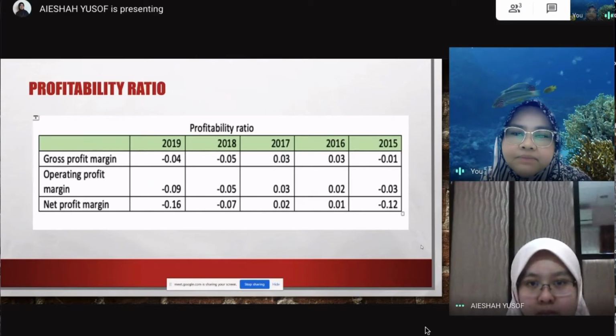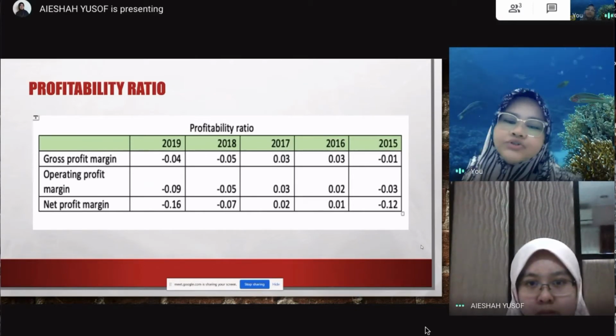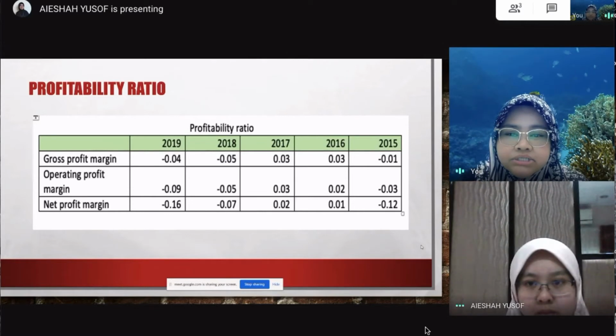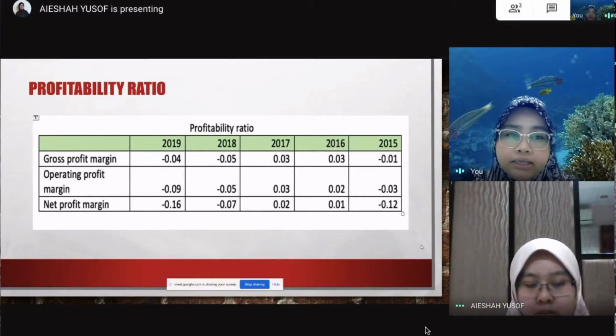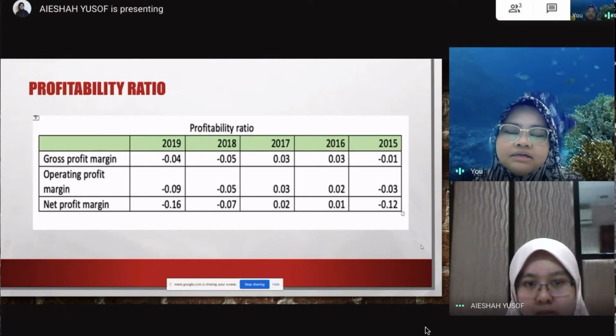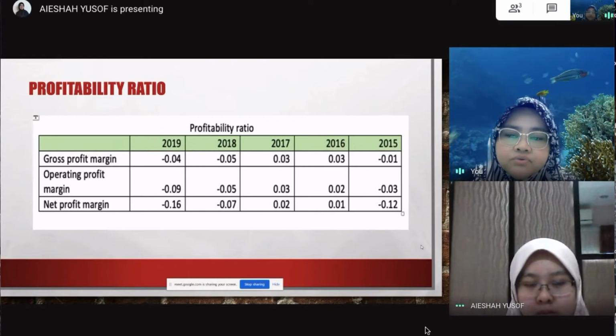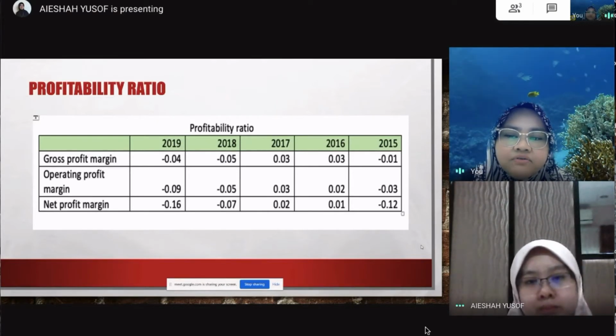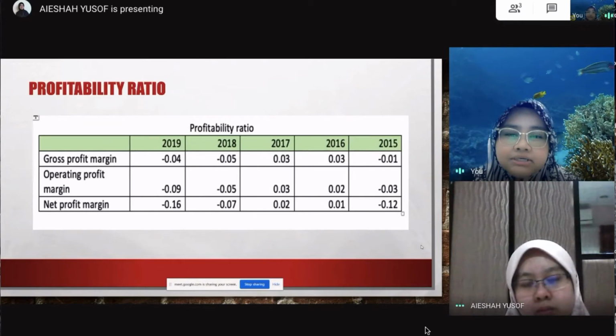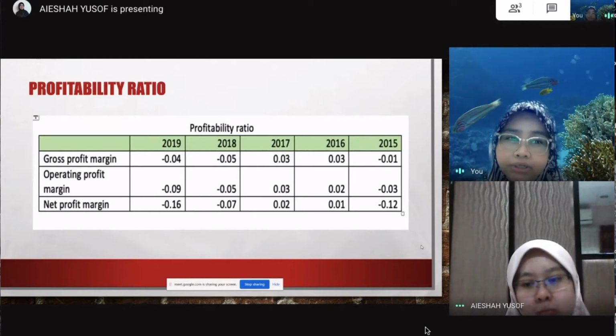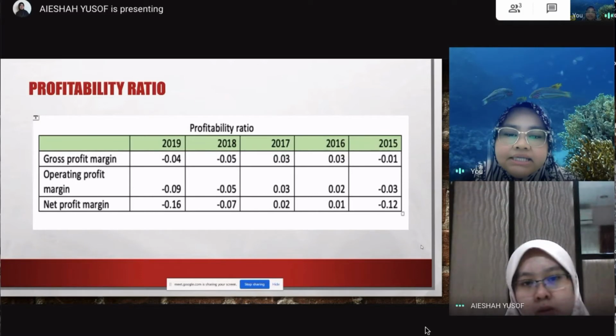For the operating profit margin, in 2019 the ratio is about 0.09, which is higher compared to the other years. This is due to the net operating income being higher compared to the previous year. It can be seen from the higher cost and expense as well as the lower revenue due to the flight cancellations, as well as their overhead also increasing. So this pandemic from last year, COVID-19, not only affected AirAsia X Berhad, but also the whole industry that is mostly related to the tourism area.